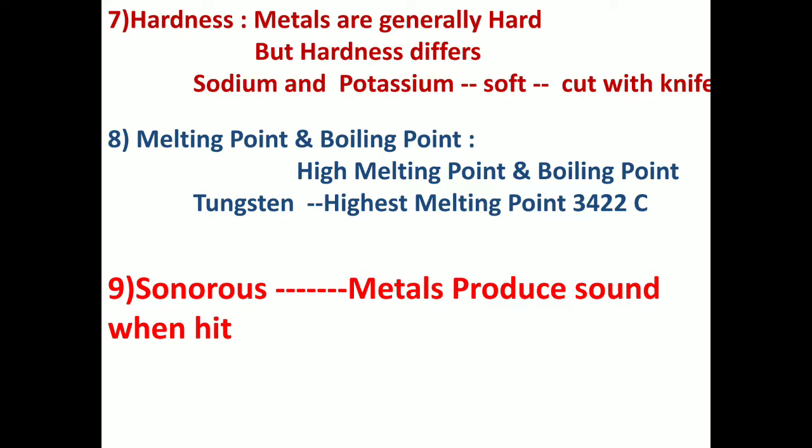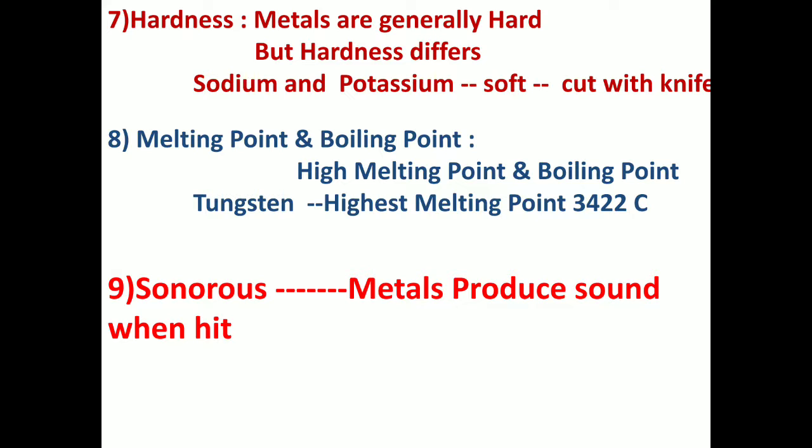Metals have a high melting point and boiling point. Of course, because they get heated up, they pass electricity, but the temperature needed to melt them is very high. That's why we can use them for cooking. Otherwise, what would happen if a copper utensil had a low melting point? It would melt and change its shape, which is not desirable. So the melting point and boiling point of metals are very high.